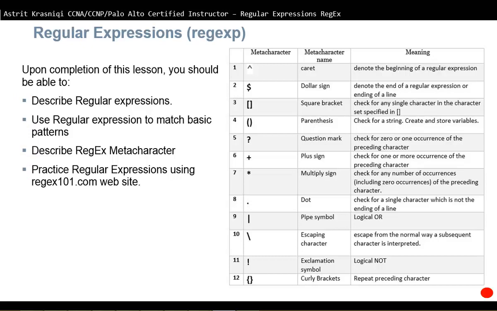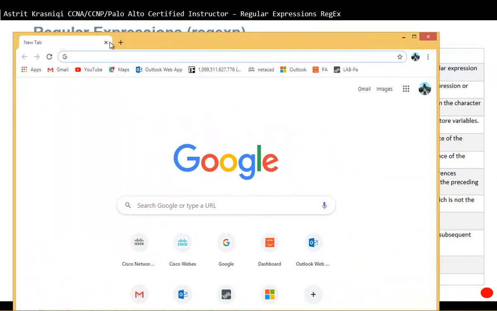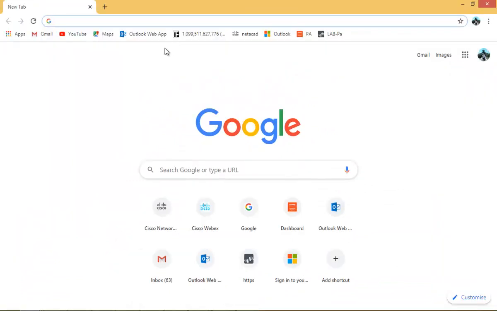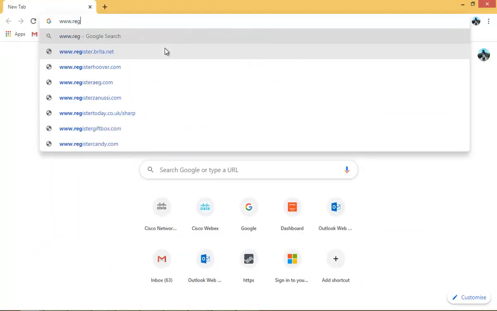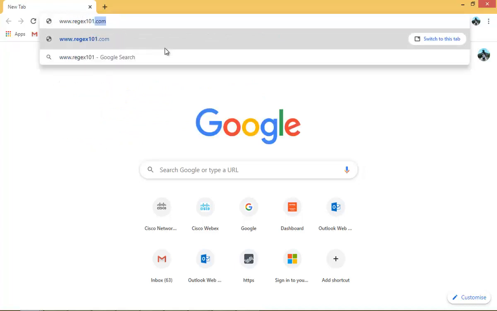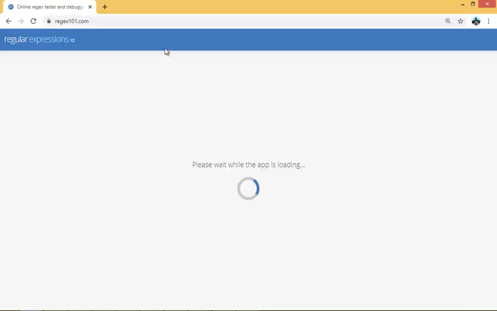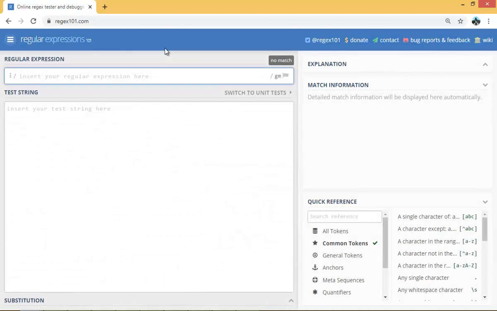The best way to practice with regular expressions is to use a website called RegEx101. If I go to www.regex101.com, this website allows you to populate it with different text that you can use to match a string.